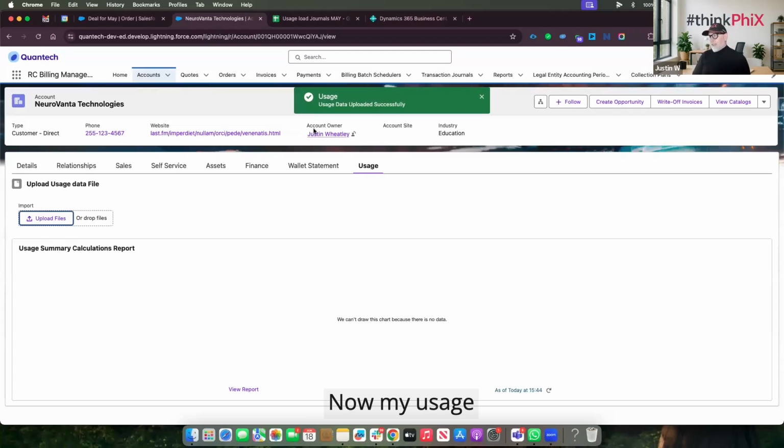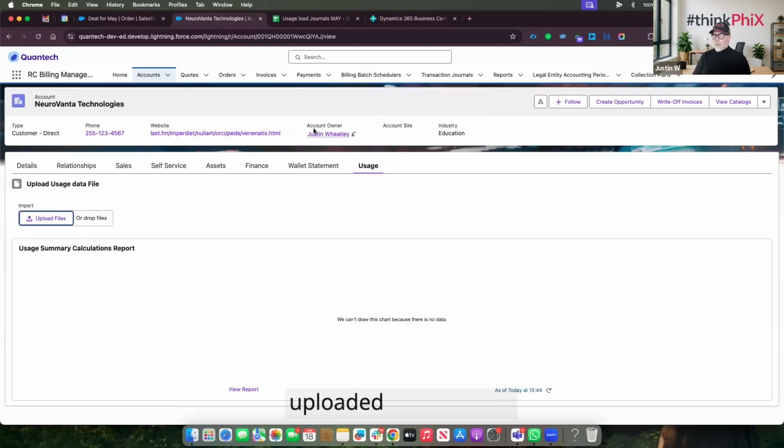Now, my usage data is going to be uploaded successfully. And what that's going to do is go through a number of different processes. So we're going to start to create usage summaries and aggregate that usage data. We're then going to start to apply the rates, so we can apply rates to that usage data. And then we'll be in a position to actually bill for that usage data.